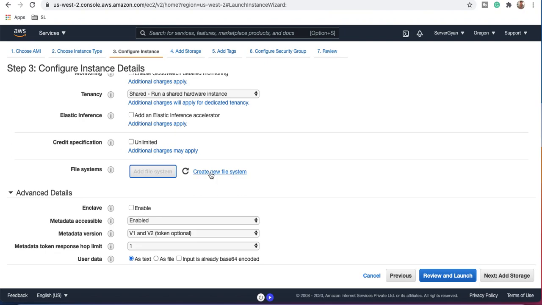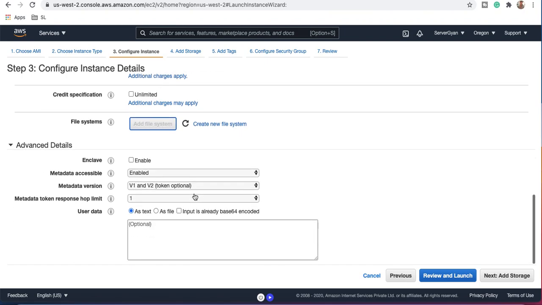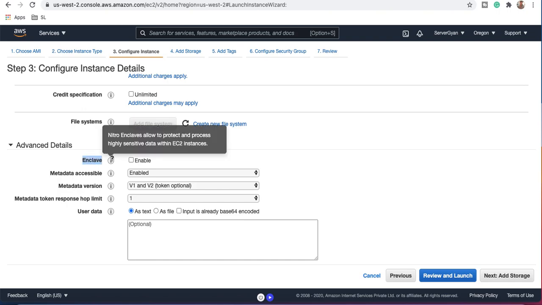Otherwise you can create a new one, and then after you can mount it. Moreover, this is a very interesting feature, enclave. So what does it mean? This is Nitro Enclave. This is going to allow you to protect and process highly sensitive data within an EC2 machine. So this is an additional layer of security which you can have.